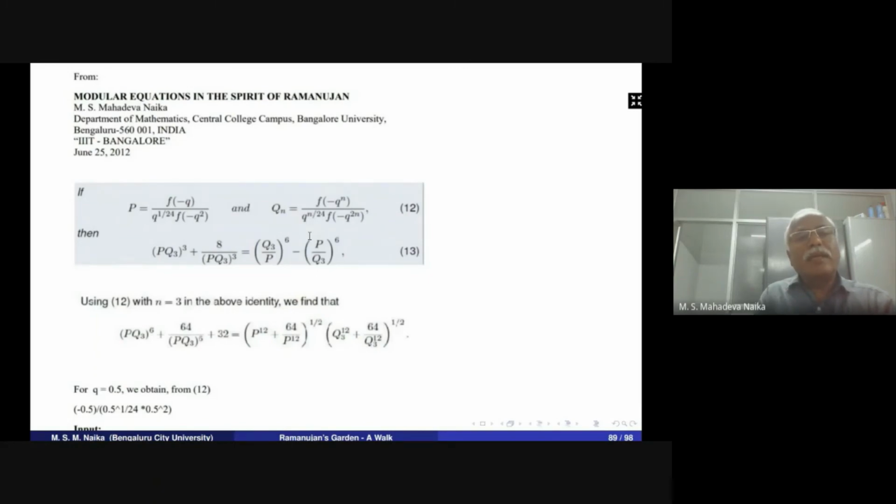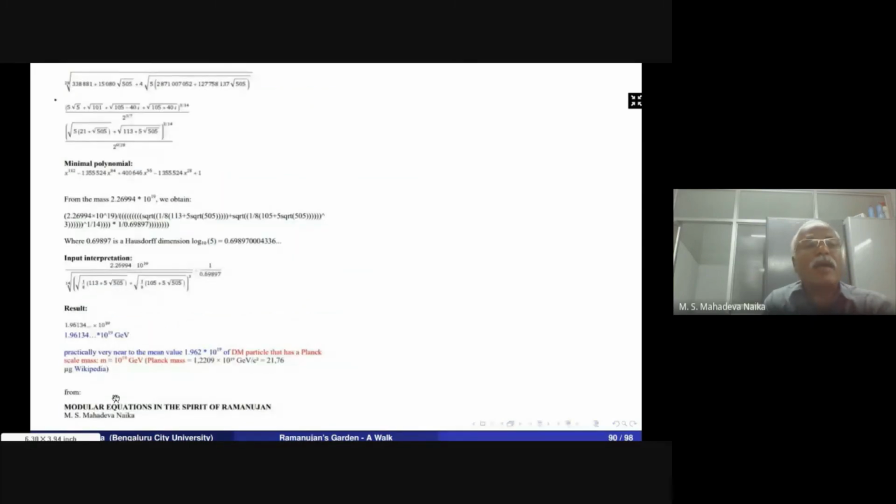So here you see, this is P equals f(q) divided by q^(1/24) times f(-q)^2, and so on. I have shown this in the paper. For n equal to 3, we get this modular equation. These mathematicians have taken q equals 0.5 and calculated the values.